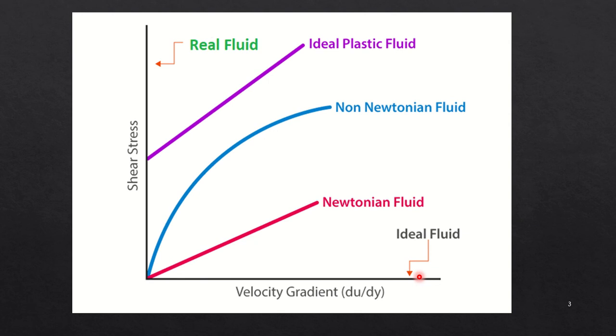Here the ideal fluid is represented on the x-axis, the velocity gradient. Our second fluid was real fluid, which possesses viscosity. If it possesses viscosity, we have the formula tau equals mu into du by dy. So if mu exists, tau also exists. So we represent real fluids on the y-axis.